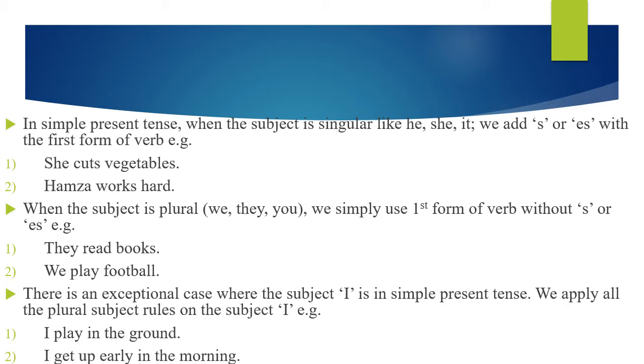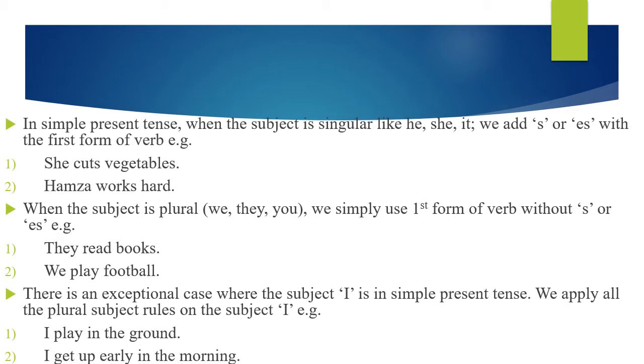For example, we say they read books, we play, Hamza and Ali work hard, my father and my mother love me a lot, my grandparents love me a lot, we take care of our parents, we love our country, they keep their room clean, they grow new plants. So with the plural subjects, we simply use the first form of verb. We do not add s or es.